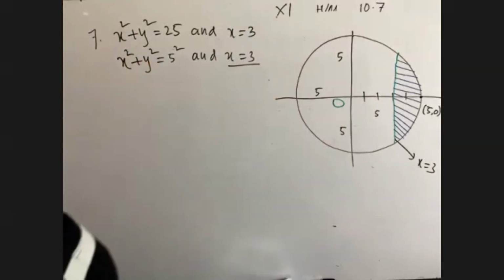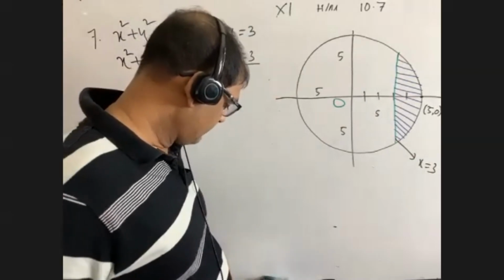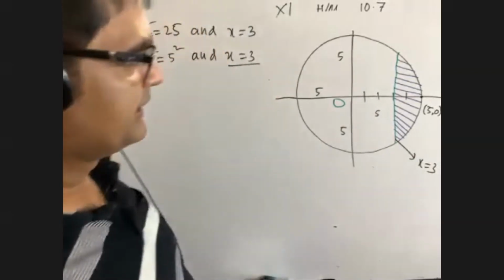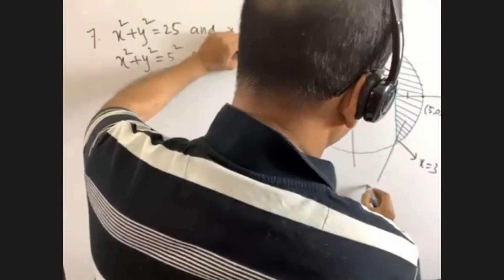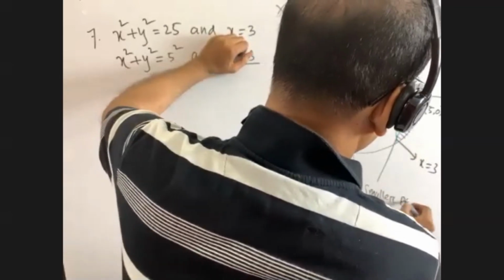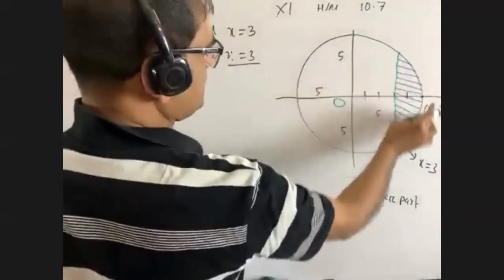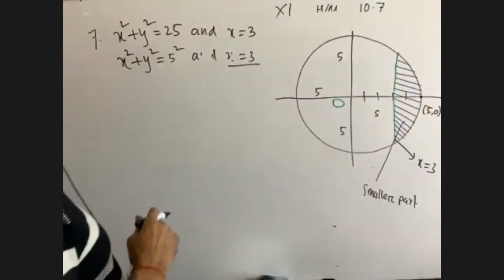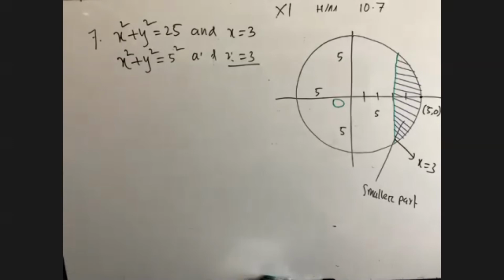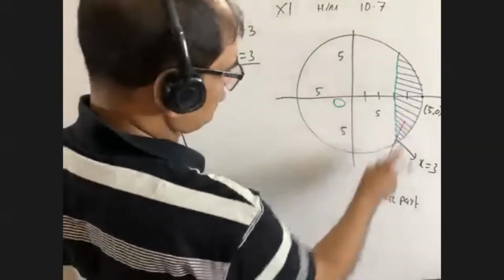No, no, no, no. You see what is written in this question. Find the area of the smaller part. Clearly, it is written smaller part. In the question, it is written smaller part. So this is the smaller part of the circle. Okay. Outside this smaller part, it is the larger part. I think you have the book. It is written the area of the smaller part is to find.